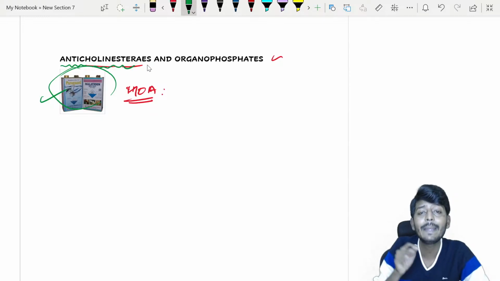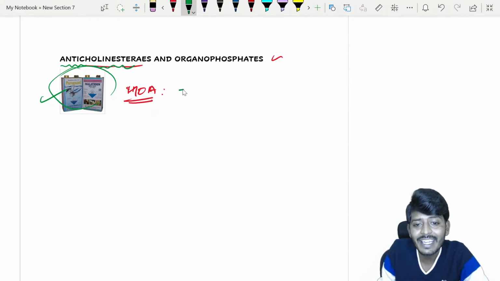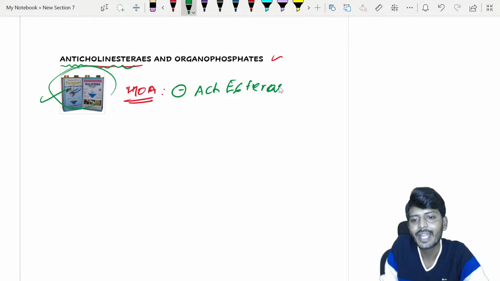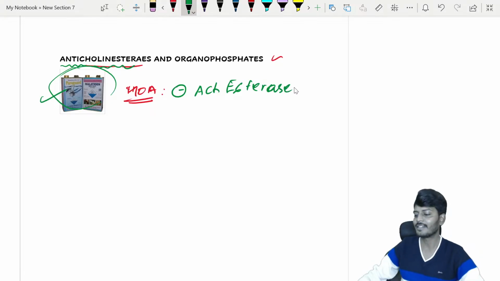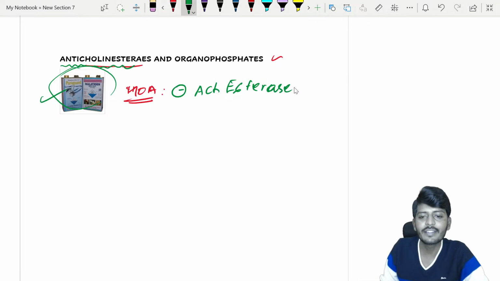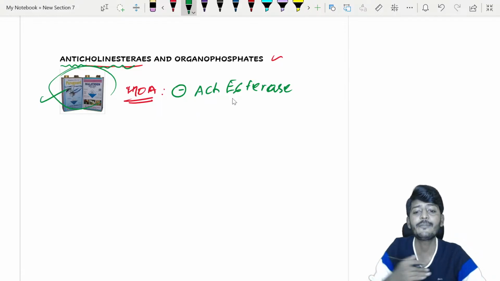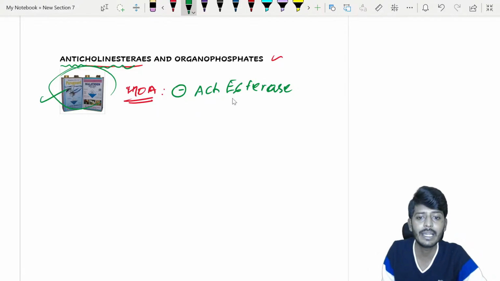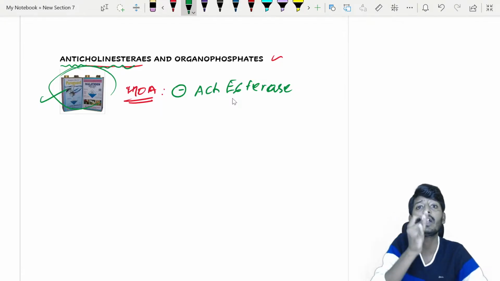Anticholinesterases. So what do I mean by anticholinesterases? They inhibit the acetylcholine esterase. Which enzyme do they inhibit? Acetylcholine esterase. What is the function of acetylcholine esterase normally in the body? Normally acetylcholine esterase is responsible for the breakdown of acetylcholine.